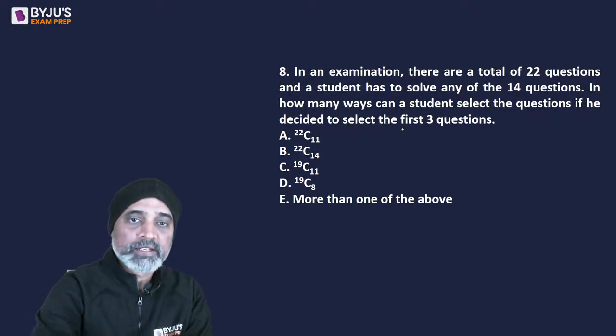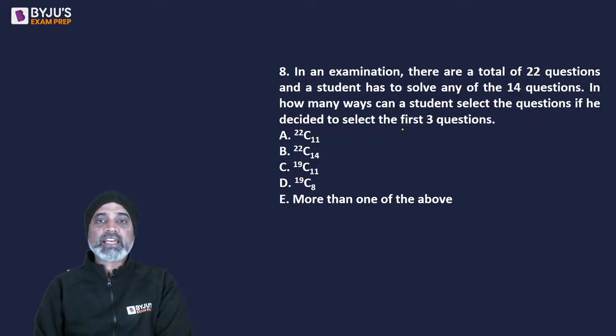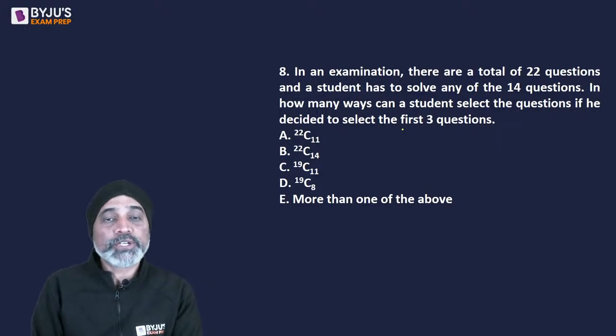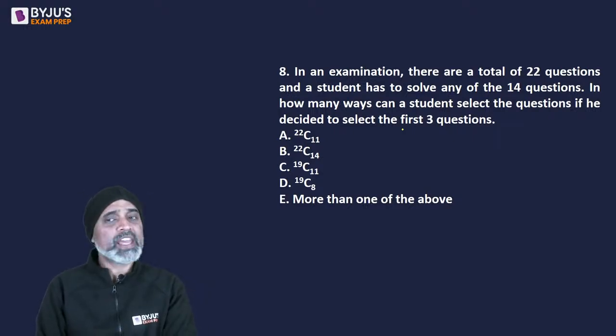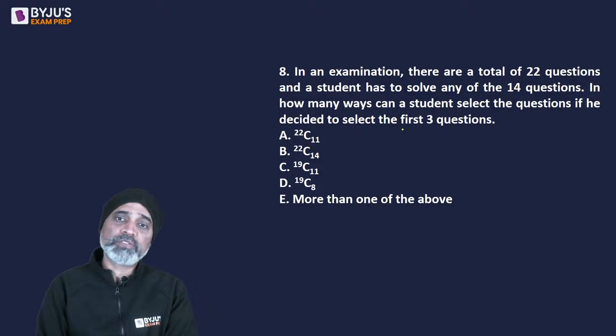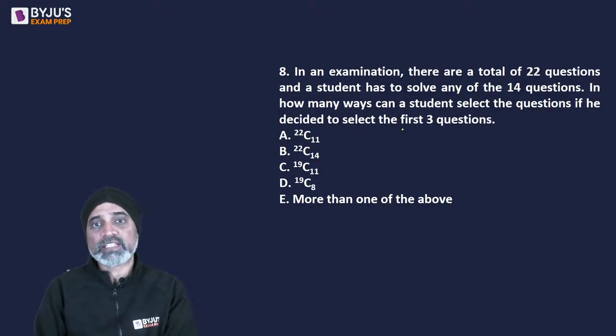Okay. Next, in an examination, there are a total of 22 questions and a student has to solve any of the 14 questions. In how many ways can a student select the questions if he decided to select the first 3 questions?